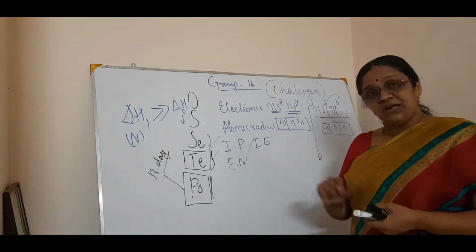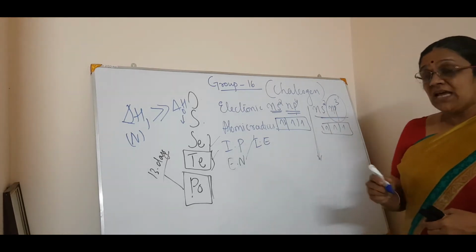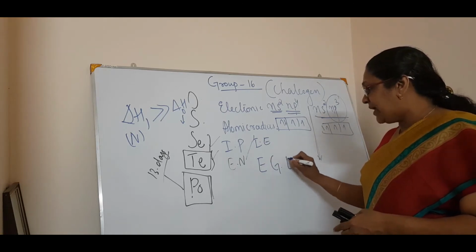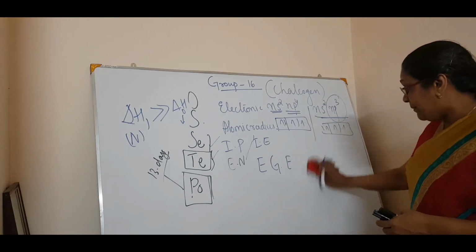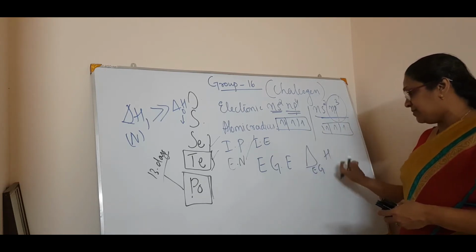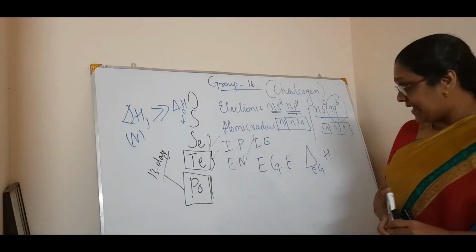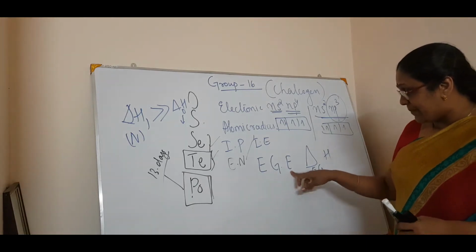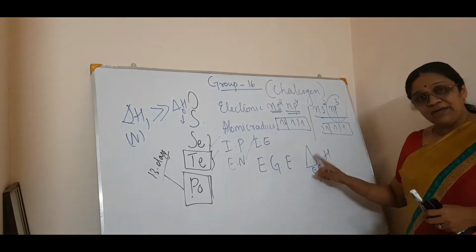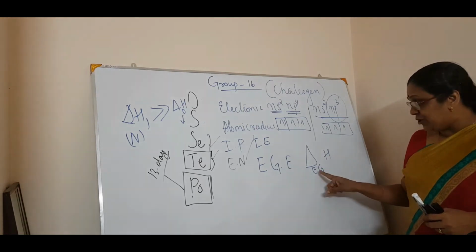Now, one additional thing you have to study here is electron gain enthalpy. What is it? Thermodynamically, electron gain enthalpy is represented as delta H_eg. Delta H is enthalpy and eg means electron gain.